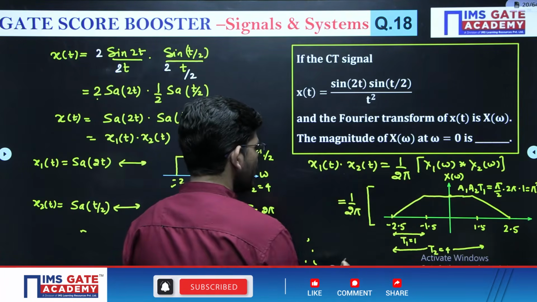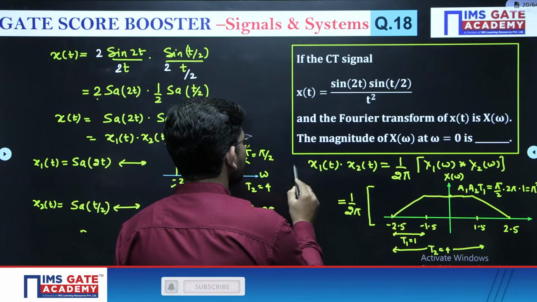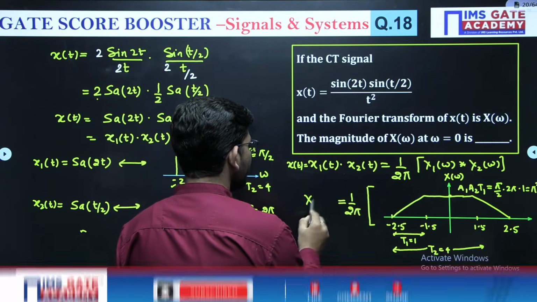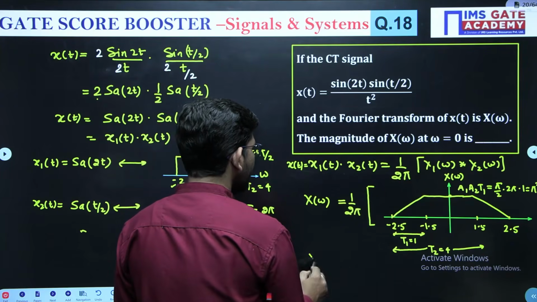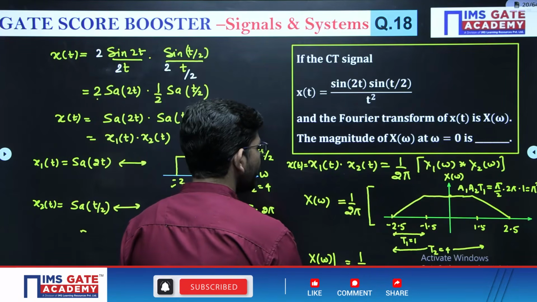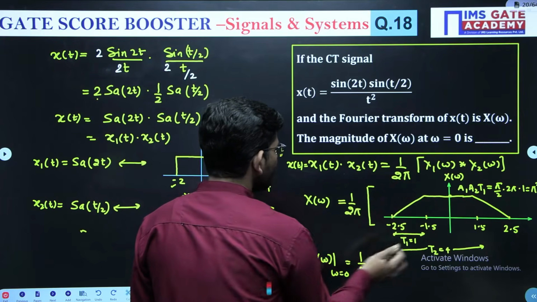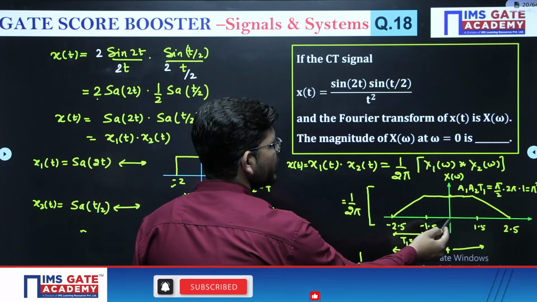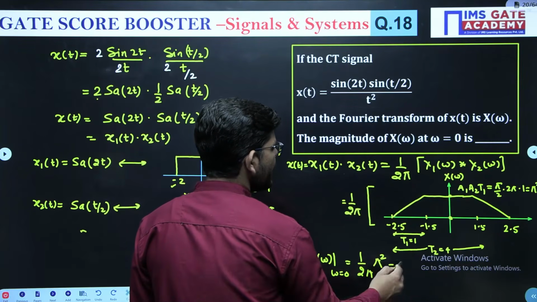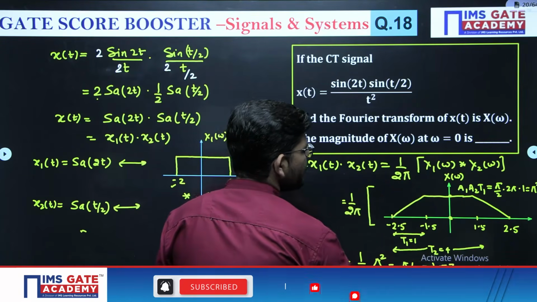Now see what we have to calculate. This is your x of t, and this is your X of omega. We have to calculate X of omega at omega equal to 0. So you already have 1 by 2 pi out. And what is X of omega at omega equal to 0? At omega equals 0 you have a value pi square. So the final answer will be pi by 2, or 1.57.